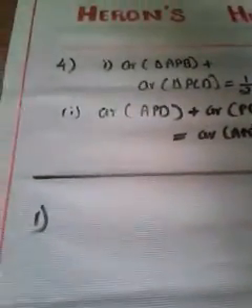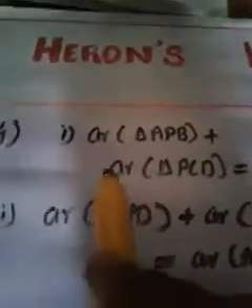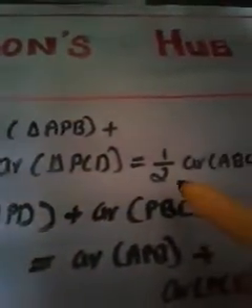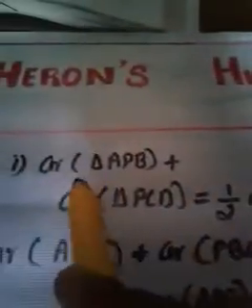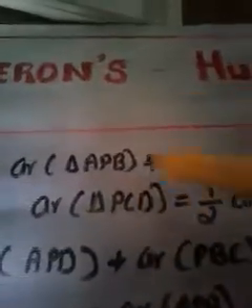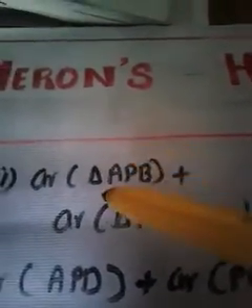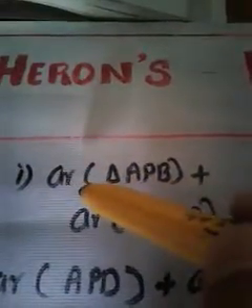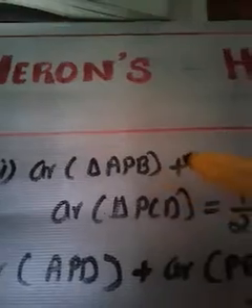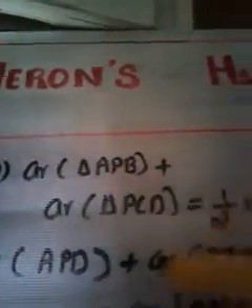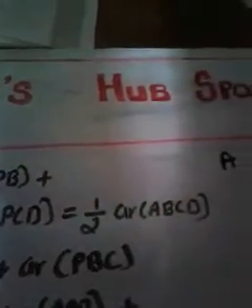Listen. I have to prove the first one. I have to show that area of triangle APB plus area of triangle PCD is equal to half into area of ABCD. First of all, you have to think, where is triangle APB? What we have to prove? Just calculate the area of triangle APB, then plus calculate the area of triangle PCD. When you add both areas, you will get half of the area of ABCD. That we have to show.